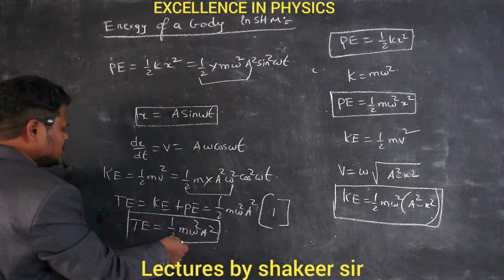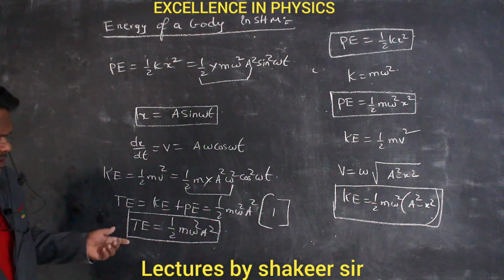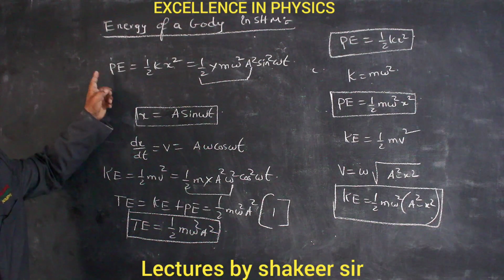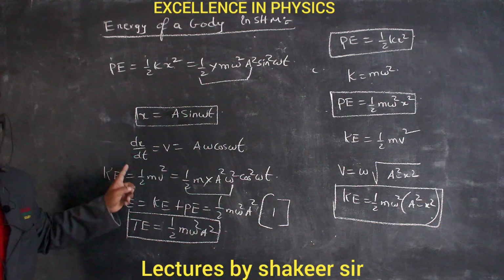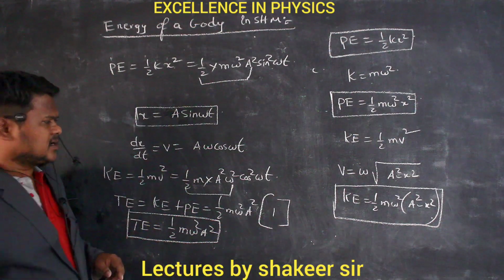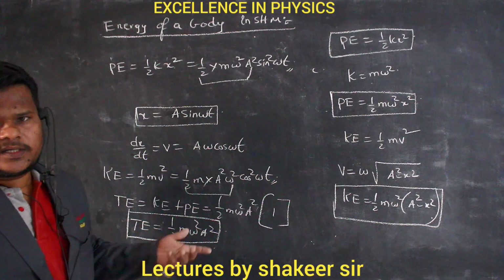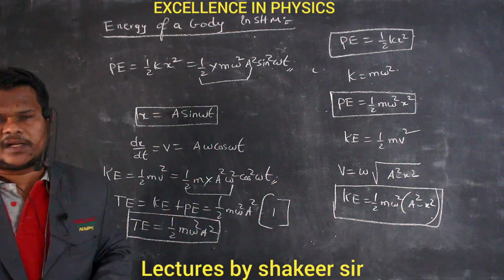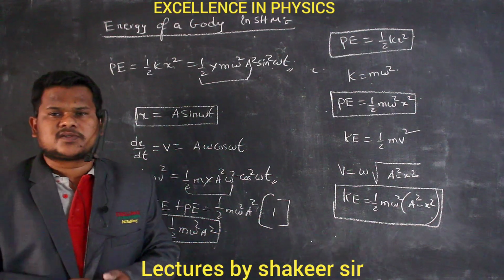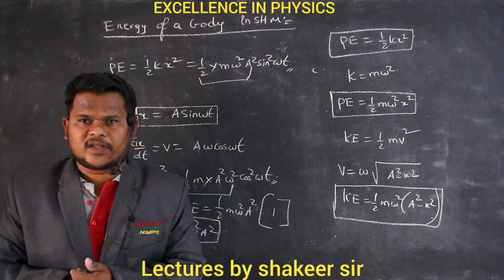Clear? So this was the same relation which we got previously, no? Previously also we got the same relation, half m omega square into a square. Now you see the difference between potential energy, kinetic energy and total energy. In potential energy and kinetic energy, you see the term t, but in total energy we don't have the term t. So total energy is always a constant. This we can understand by this mathematical analysis. Are you able to understand?